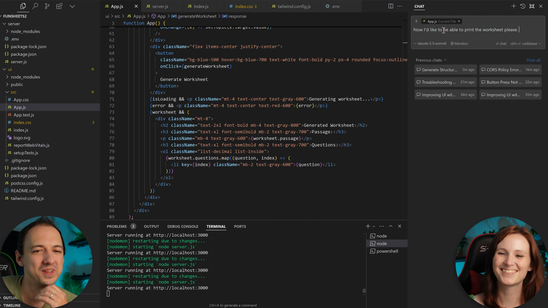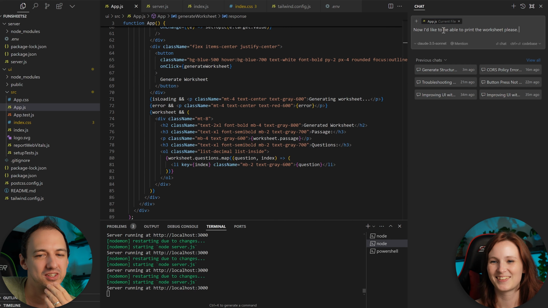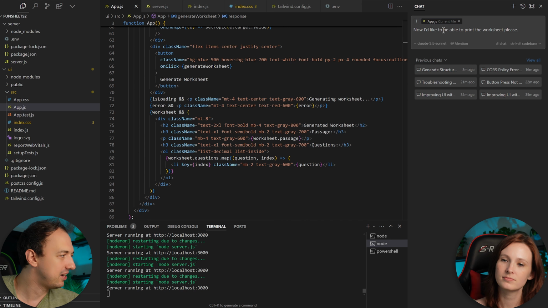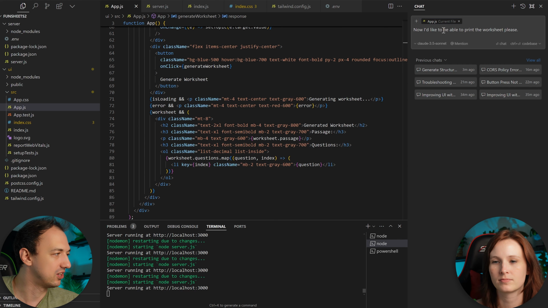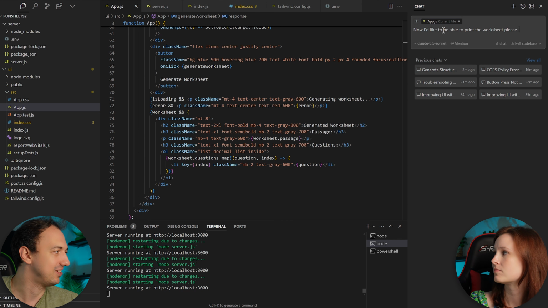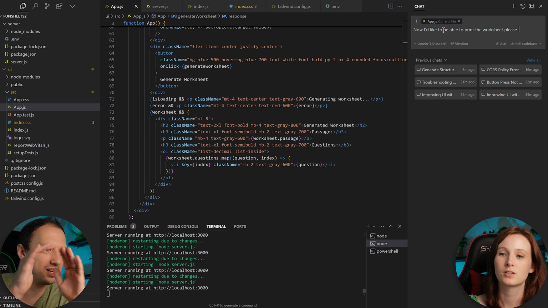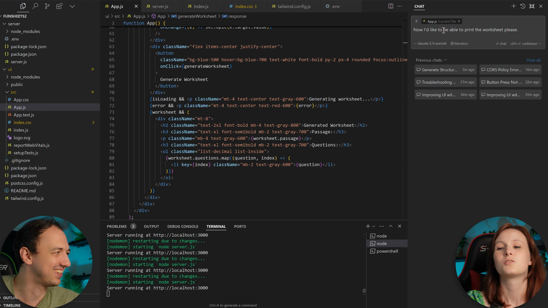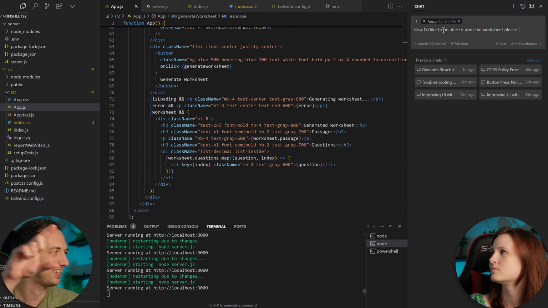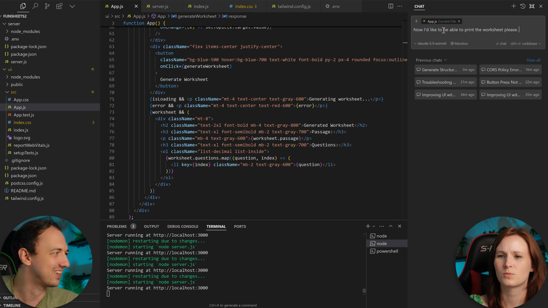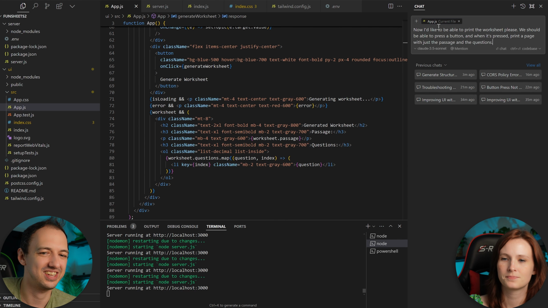That's cool. So okay, let's say we want a button. I would also say we want it to look good on a standard page. Because we don't want it to be taking up the middle half of the page and then flowing over onto the next page, all weird. We don't want to see the button or the generation stuff at the top, right? So let's just try that and see what it does, and then we'll go from there. Okay.